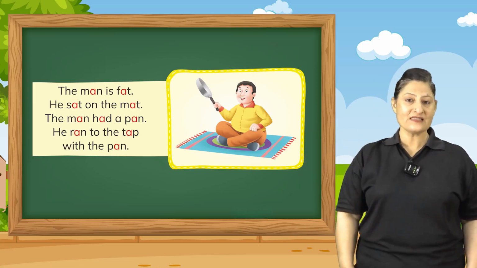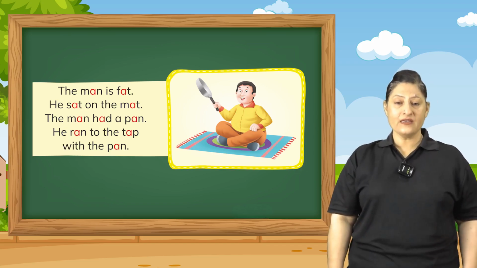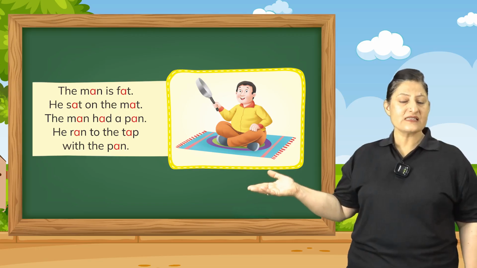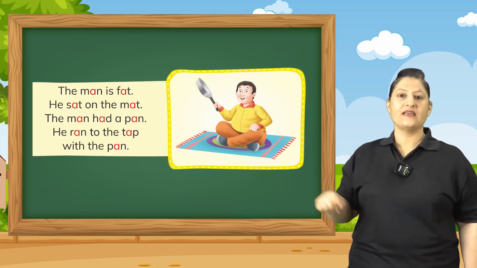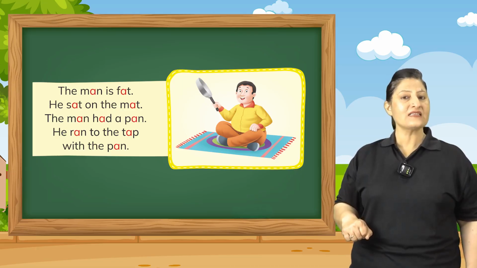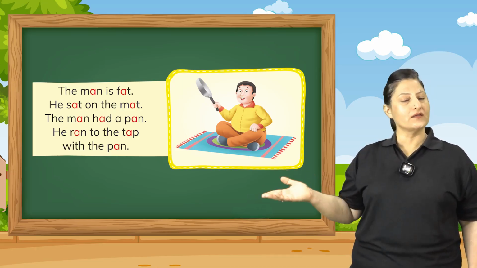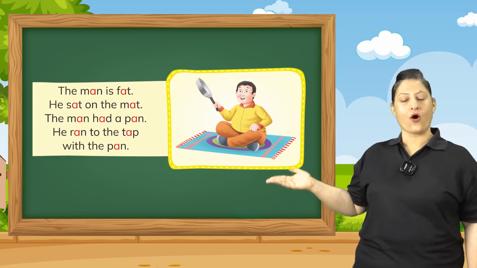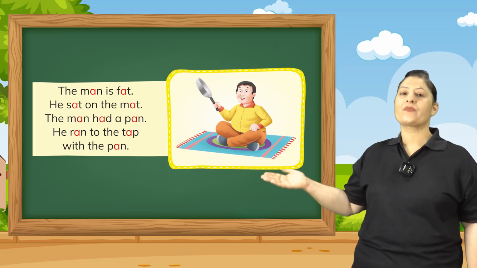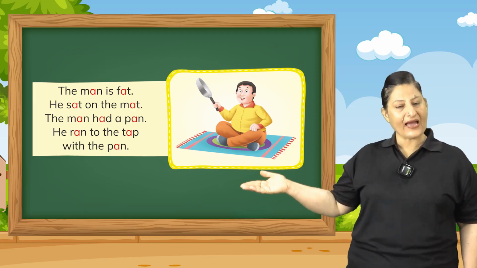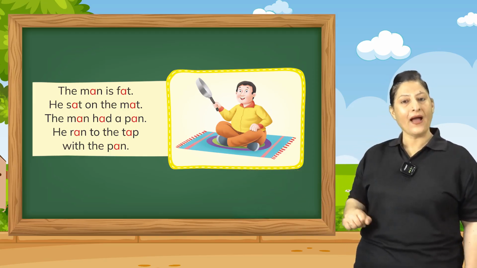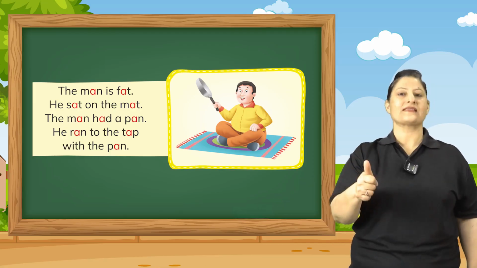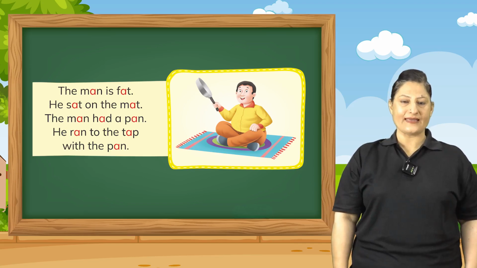Now let's frame the sentence. He, S-A-T, sat. He sat on the mat. He sat on the mat. So is he sitting on the mat? Yes. Let's read the third line.